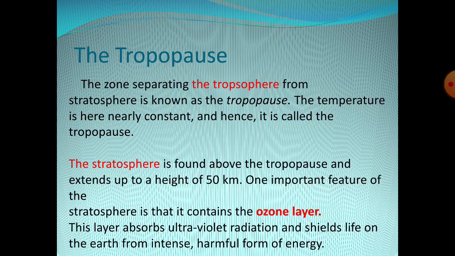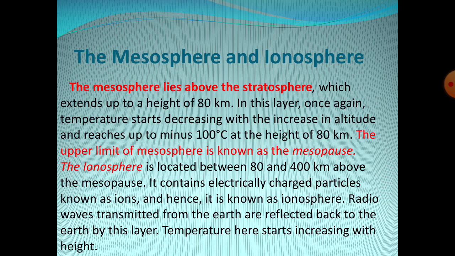The second point is that this layer is more important for jet aircraft, because the wind velocity here is very high, so that jet aircraft can save time and fuel. So the stratosphere layer is very important.